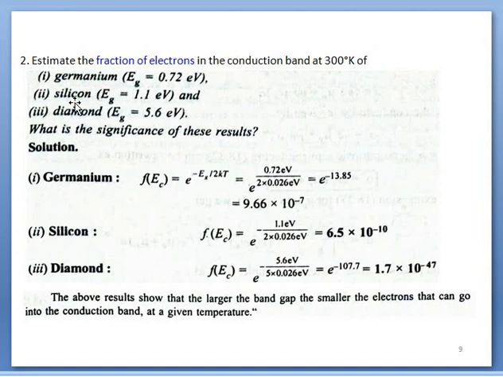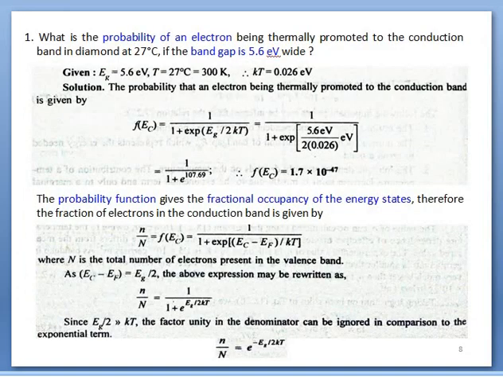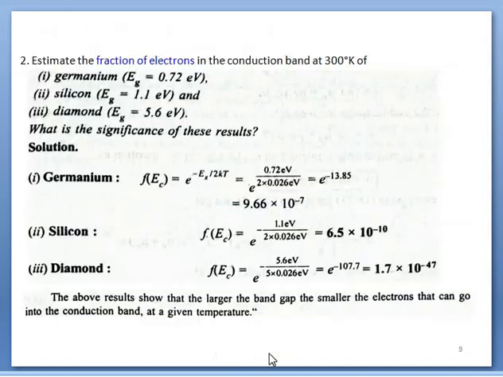Three materials are given. For germanium, the energy gap is given, silicon is given, diamond is given. As we have seen, F is equal to this. So Eg is kept here, 0.72 electron volt upon 2kT. Again the value of kT is kept here, and after simplification we have e power minus 13.85, and after simplification we have this.